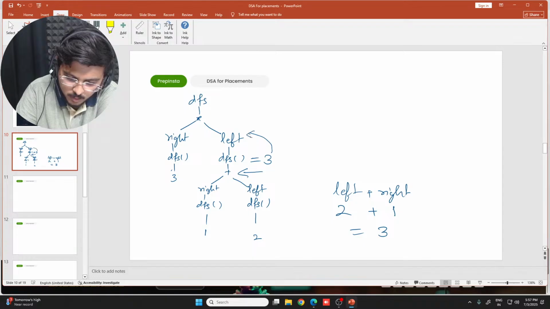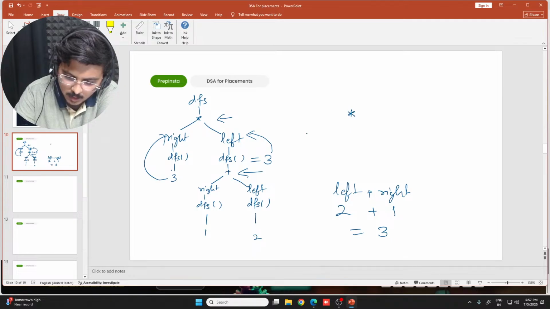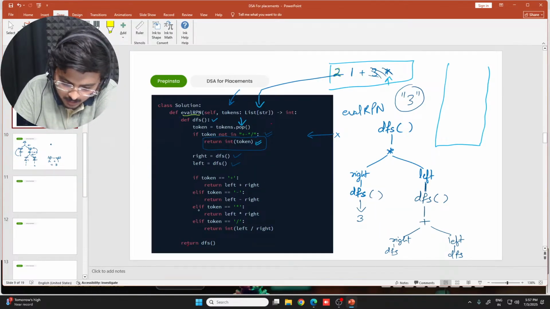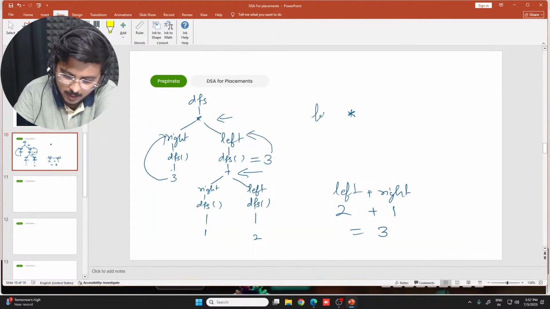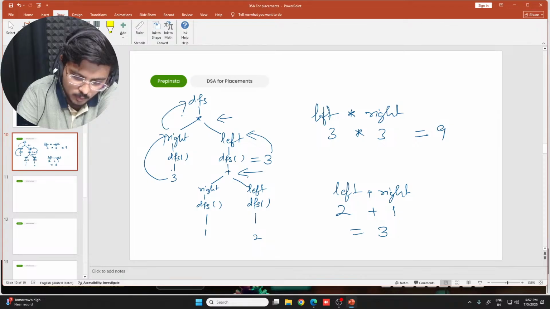This is returned to this left. Fine. This 3 is returned to this right. When you see this star, what would happen? Again for star, the code said elif token equals to star, return left into right. Fine. So you're basically doing left star right. So what was left? Left was 3, right was 3, and it would return 9 to DFS.